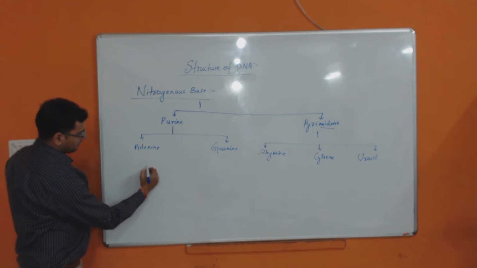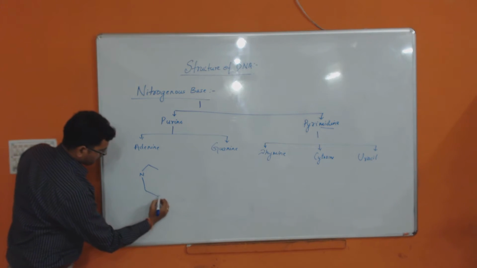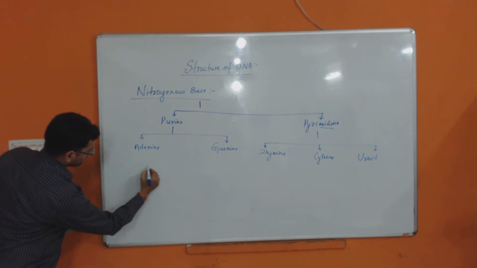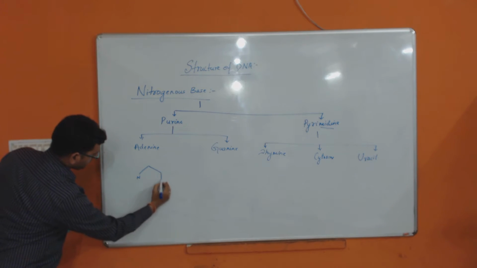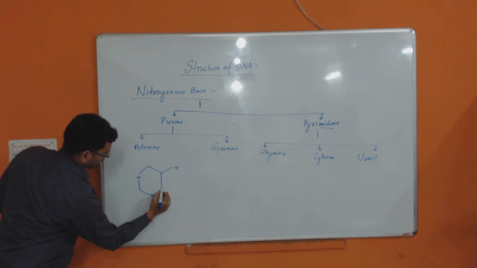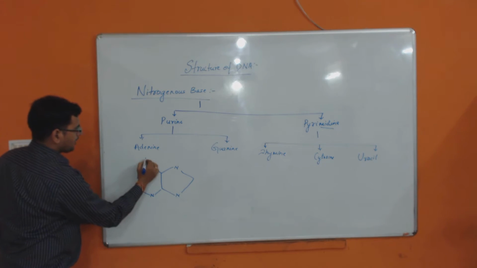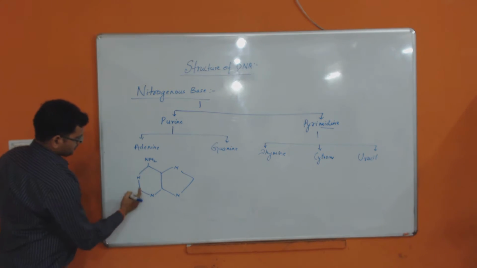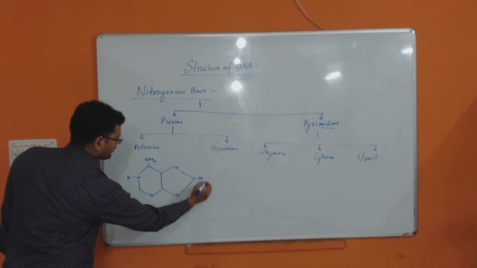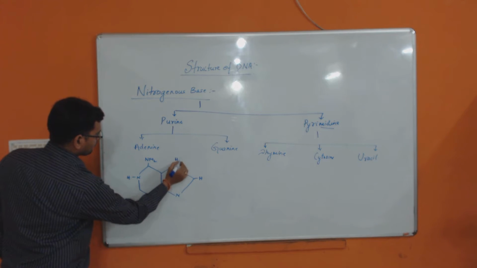Now the structure of adenine will be like this. Here is your NH2. This is carbon, nitrogen. This is your carbon chain, it will be H here, H here.